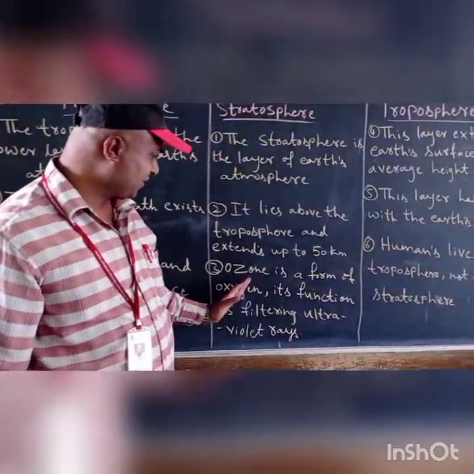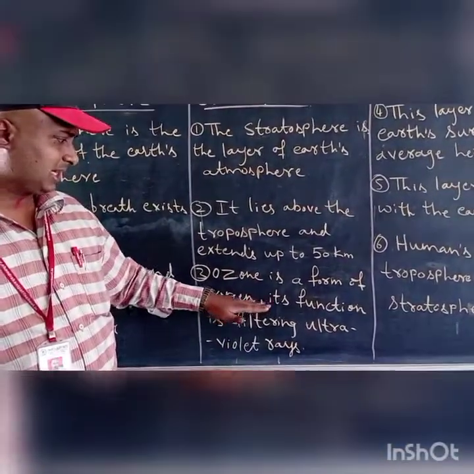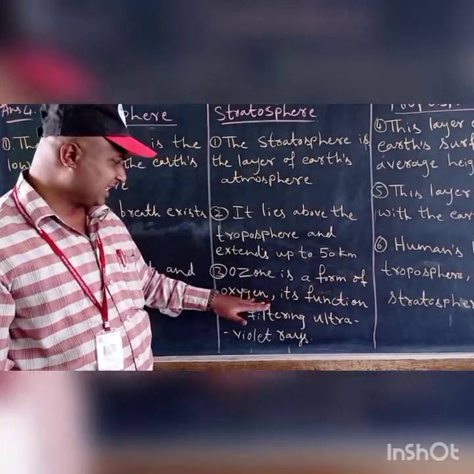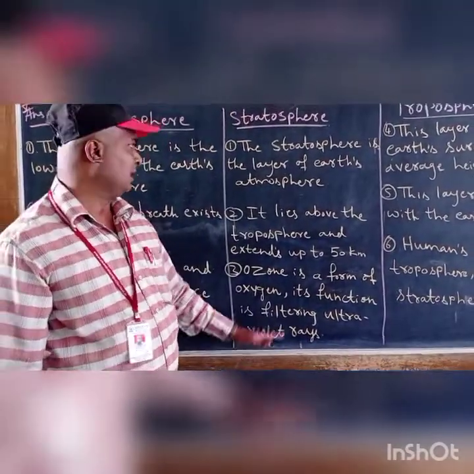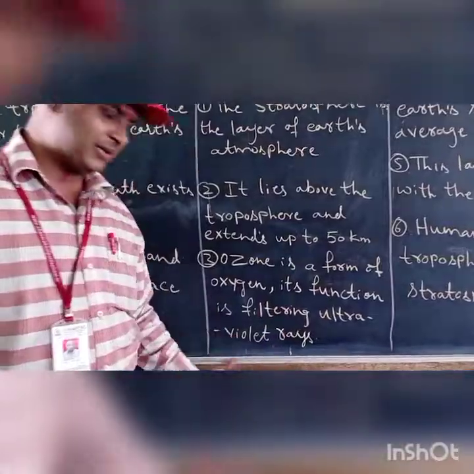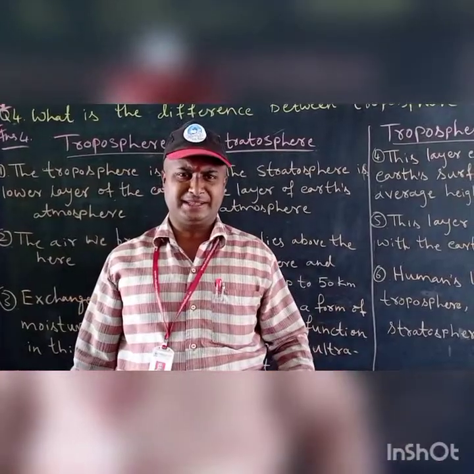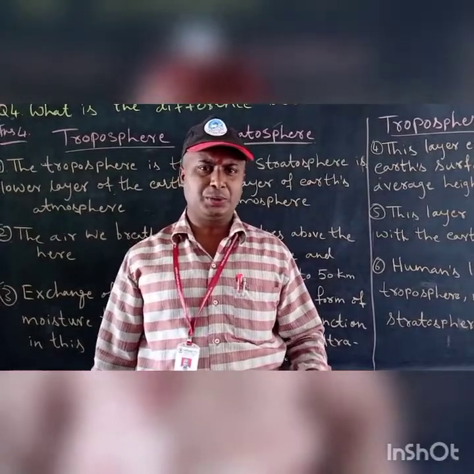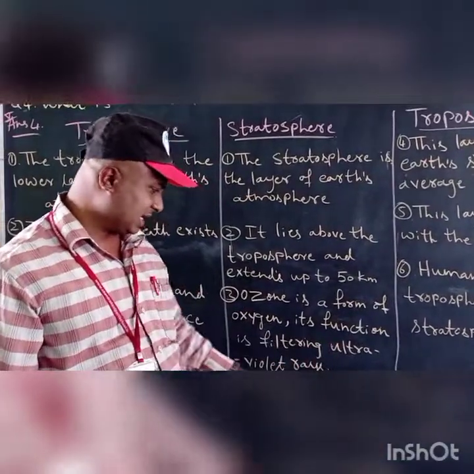What happens here in the stratosphere? Ozone is a form of oxygen. What is the function of ozone? Its function is filtering ultraviolet rays. Here in the stratosphere, the ozone layer's main function is filtering of ultraviolet rays. It filters the ultraviolet rays which come from the sun before they reach the earth. The ozone layer's duty is filtering of ultraviolet rays.